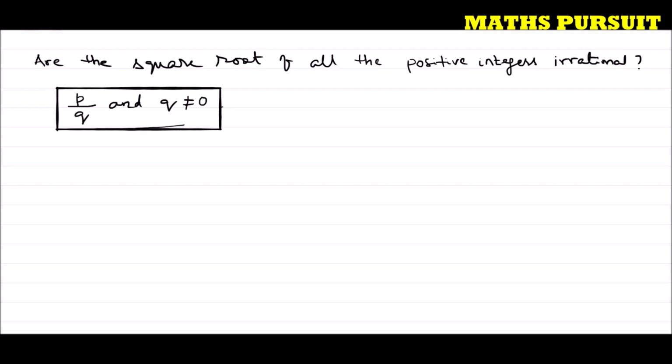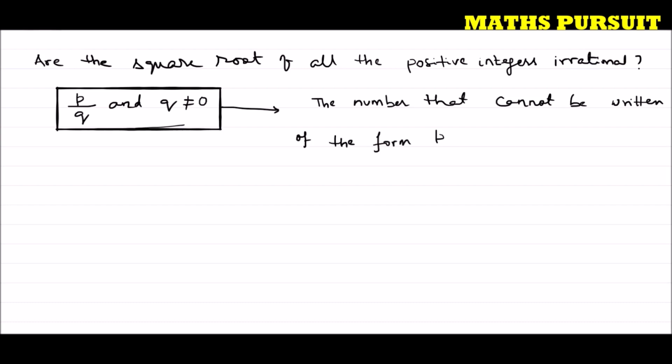And now the opposite of this, that is, a number which cannot be written in the form P upon Q, is an irrational number. Guys, this is what we know as an irrational number.